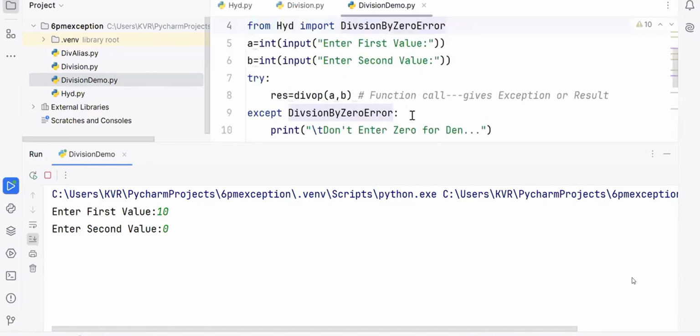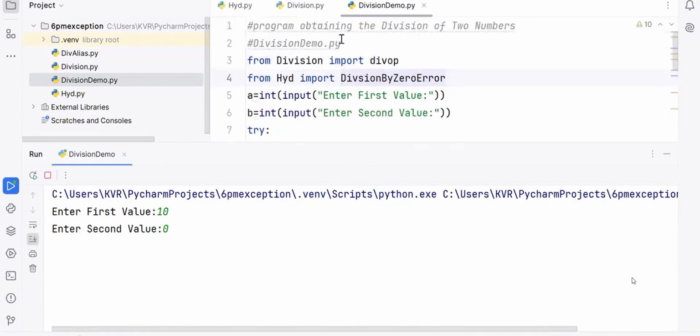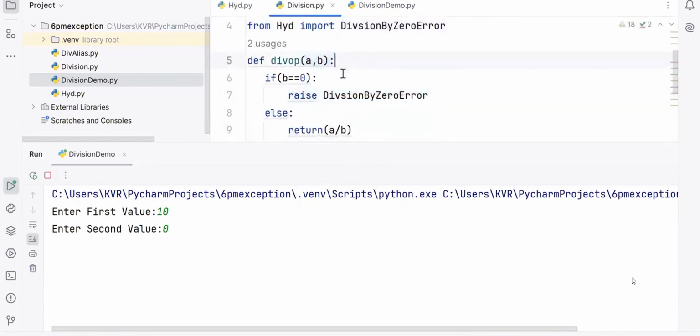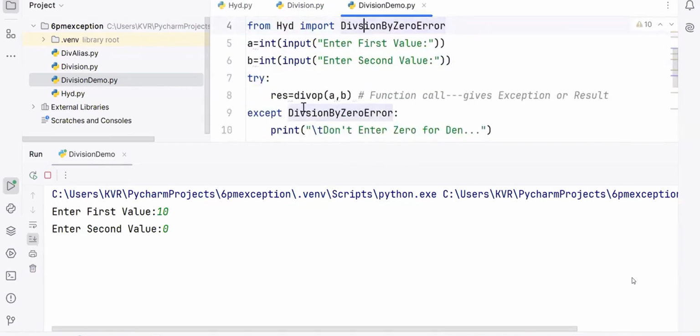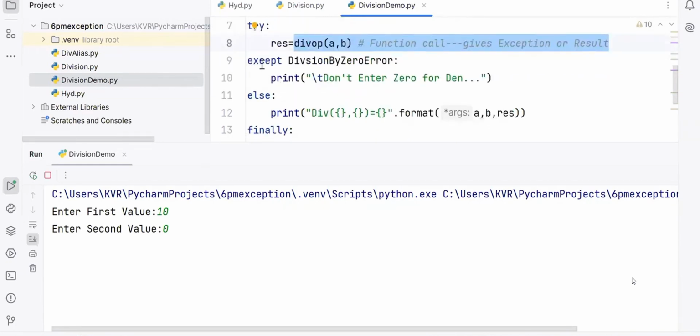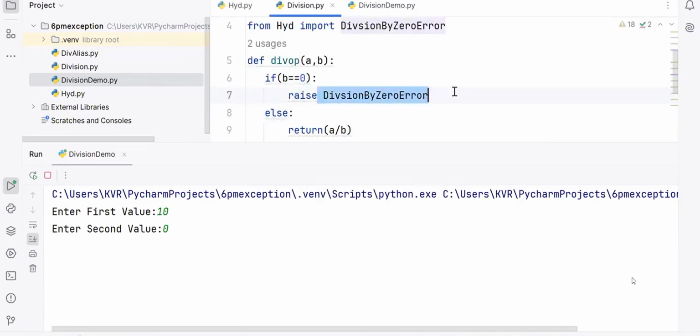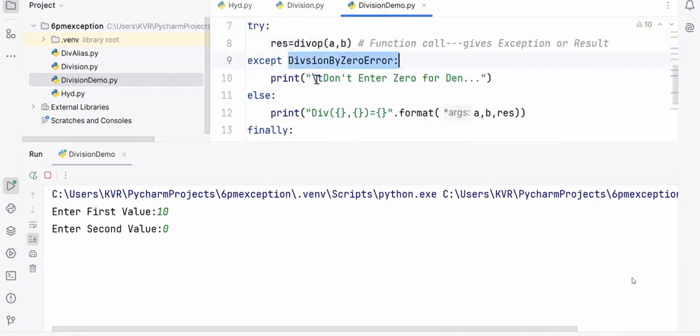Who will take it? Main program, sending to whom? Function name. Function name will go to where? The corresponding module. And what is the value of A and B there? 10 and 0. B is equal to 0, true. Raise the exception. Hitting the exception. Wherever it is hitting, it goes to the place from where it was called. Called from where? Main program. In line number 8, the exception is occurring. PVM will come out of which block? That particular try block. It looks for what? Except. Which exception was hit by PVM? That you are handling here.